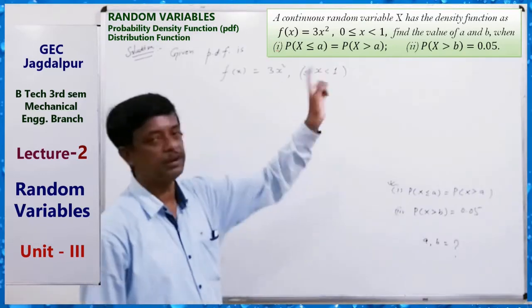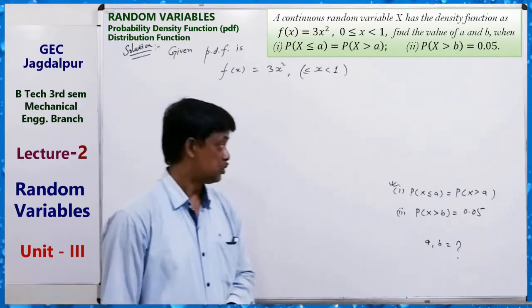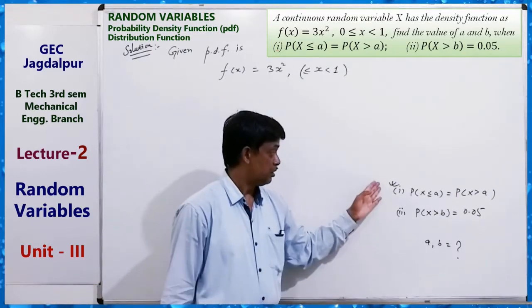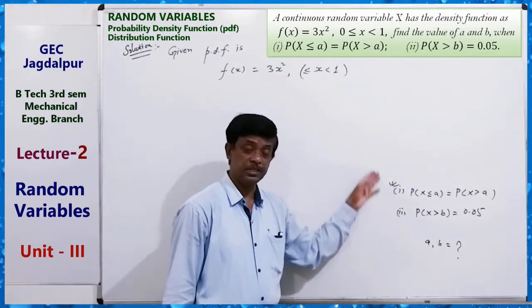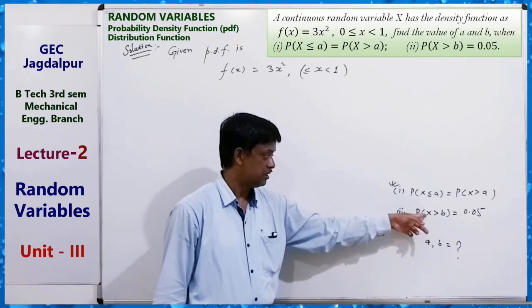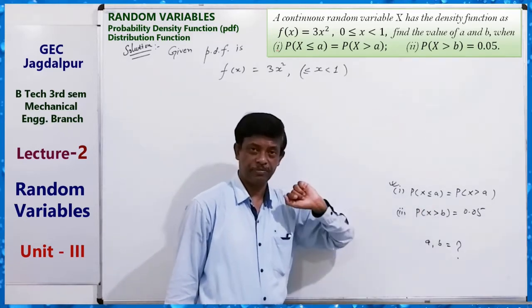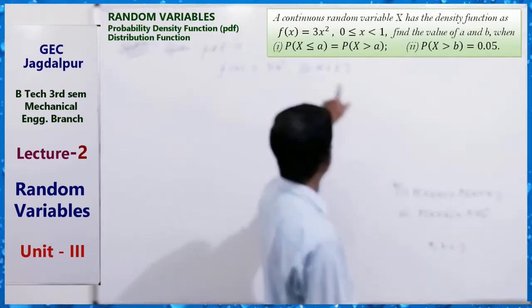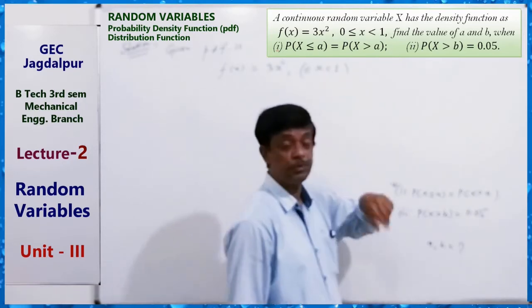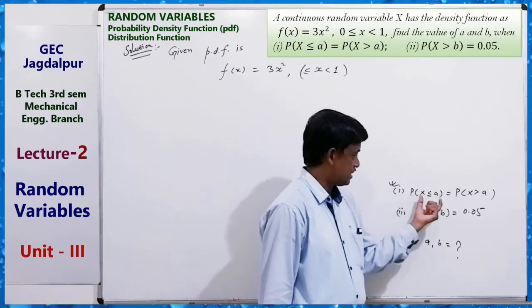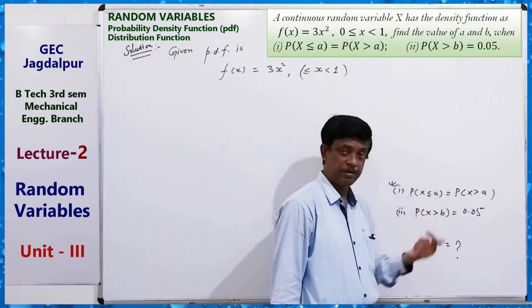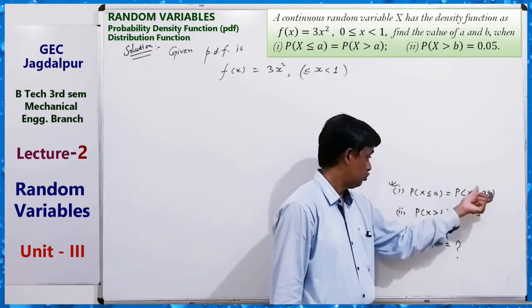Here the PDF is given like this, so we have to apply this condition. We know b to infinity, but here the limit is up to 1, so b to 1. Here probability X less than or equal to a, and X greater than a, both probabilities are equal.